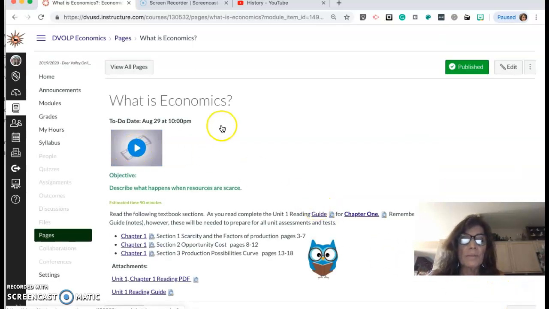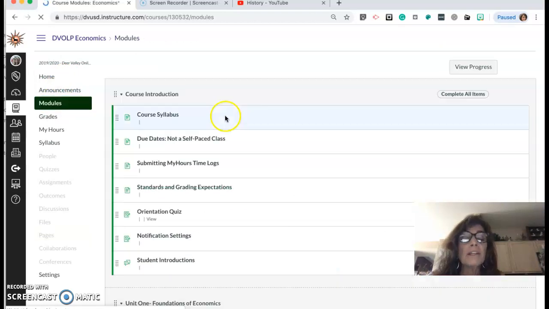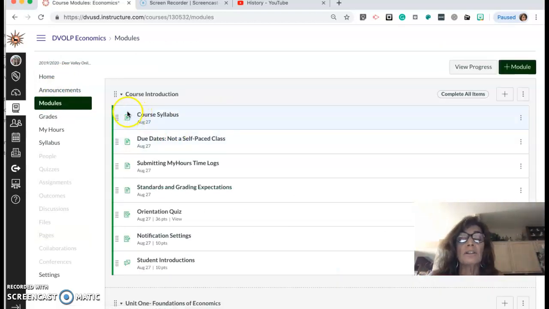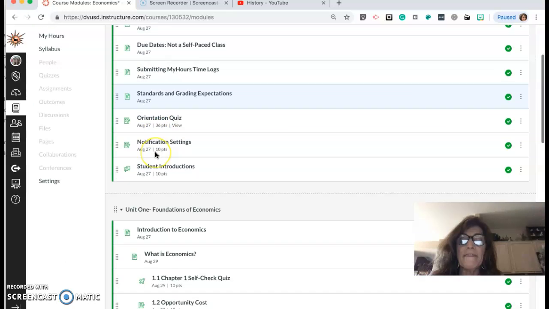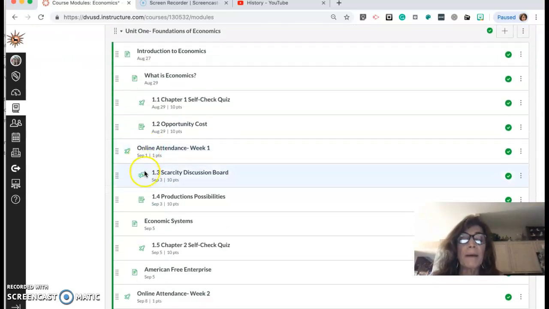I'm going to go back to the modules. Some pages in the modules look like a piece of paper. That means there's important instructional information there, the learning. And then some pages look like a paper and pencil. That means there's an assignment that you need to do. Some activities are a discussion board. The last one is this little rocket, and that's a quiz. So you really just want to progress in order through each of the things in the module.